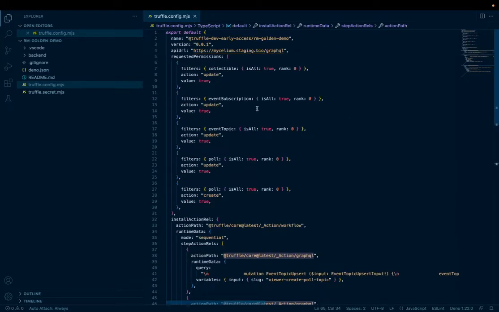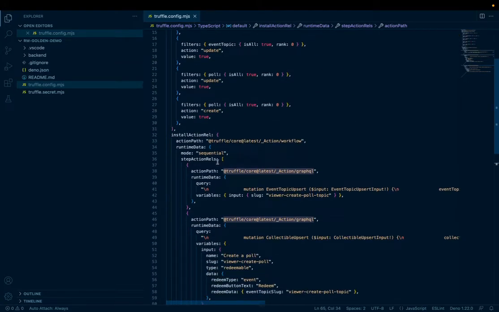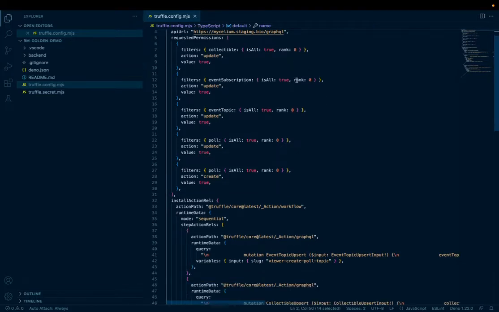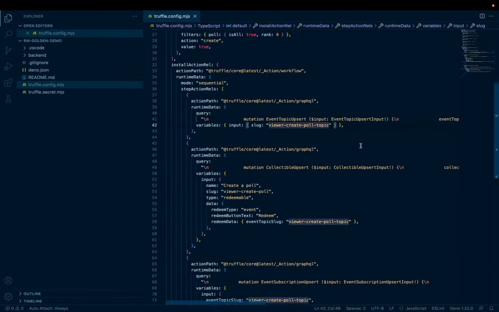So the very first thing that you're going to need to do after forking the package is update our event topic slug. We're going to grab our package name, and we're just going to append this to the forked event topic slug. And then we need to update all of the event topic slug attributes throughout the rest of the install set. So we're going to, sorry, we need to append it.